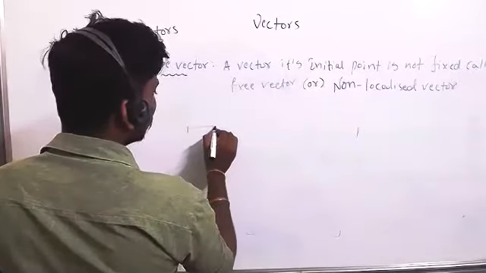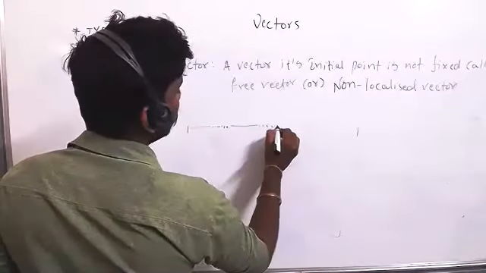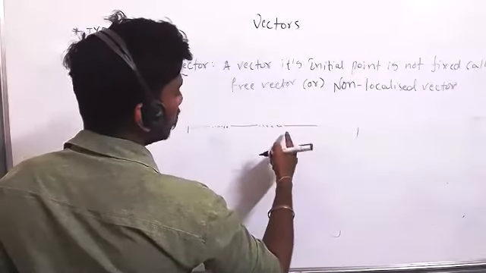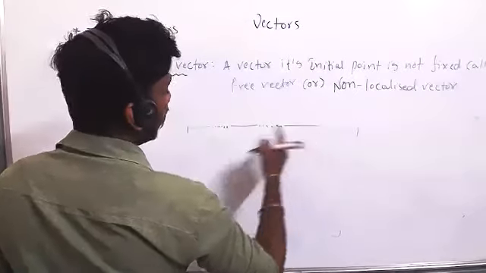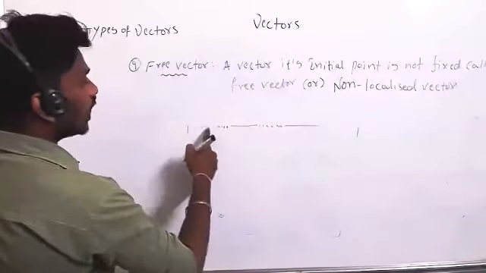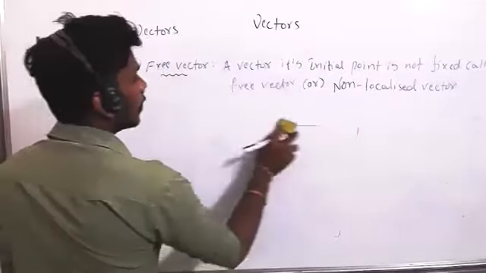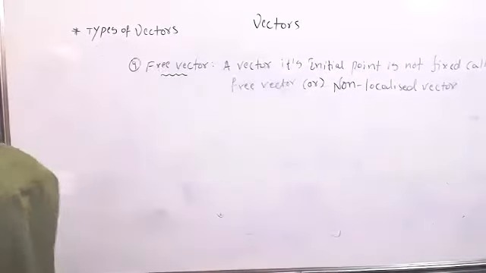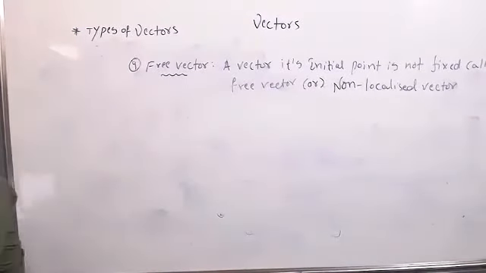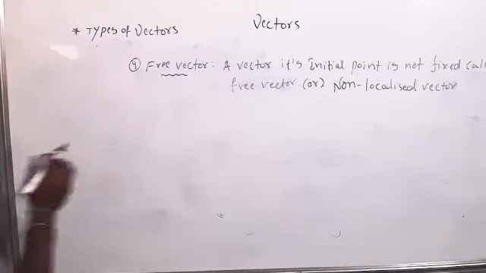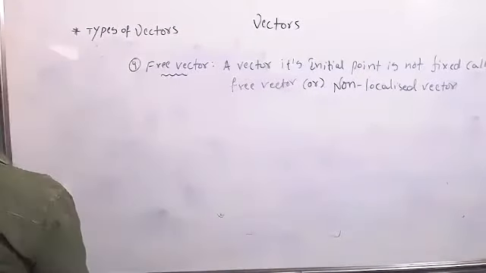Here uniform velocity, again something is disturbed, again from here to here. So the initial position is not fixed. The origin is not fixed. If the origin is fixed, that is called a fixed vector. The velocity of a particle moving in a straight line is the example, a particle moving with uniform velocity on the road.